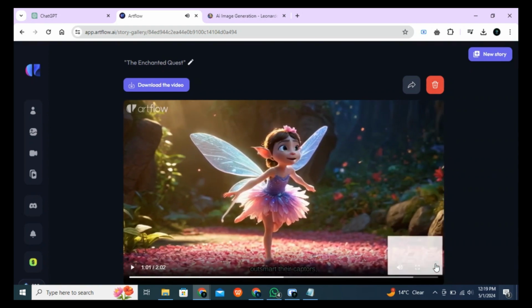To save it to your device, use the download button here or click on the three dots and select download. Alright, let's move on to the second method, which is the lazy method.